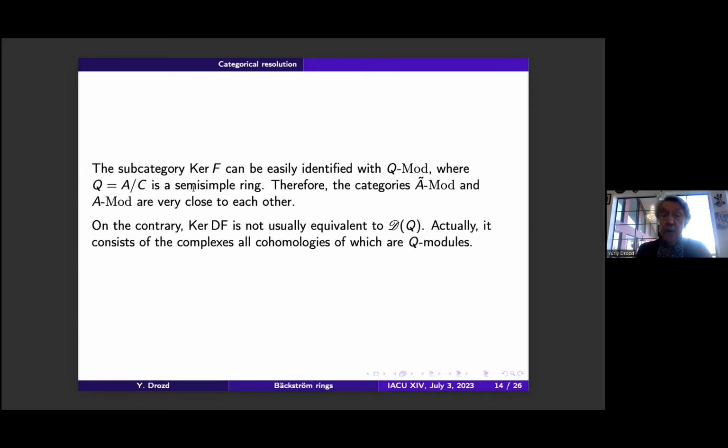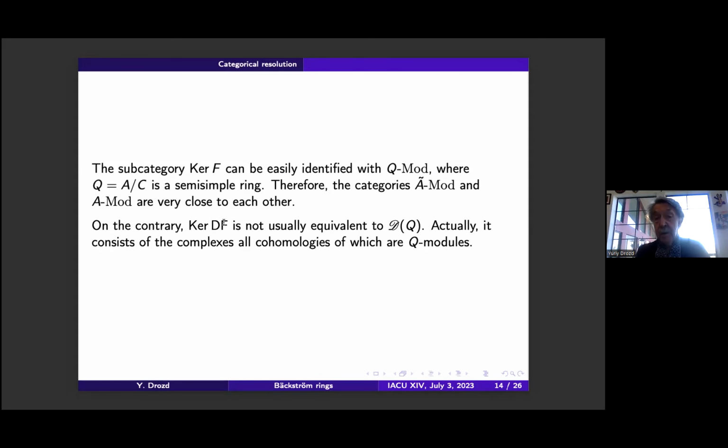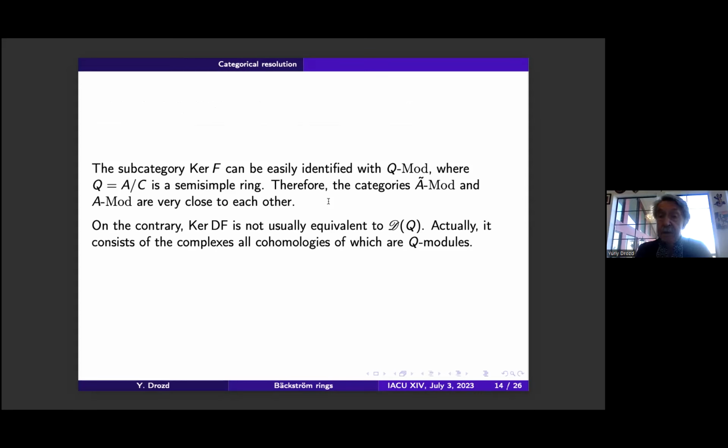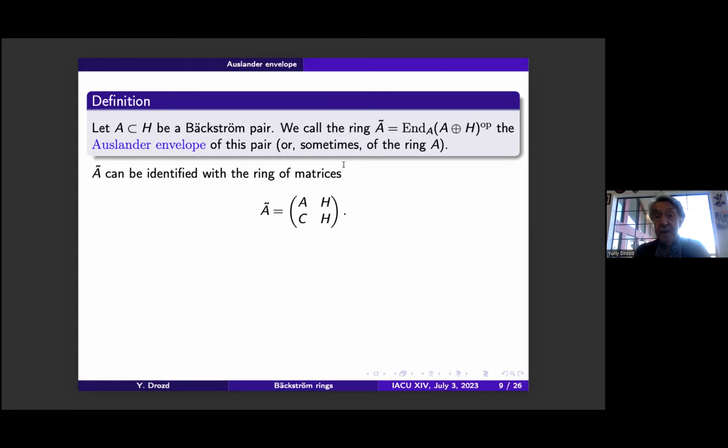On the contrary, if we consider derived categories, it is not the same. The kernel of DF is not usually equivalent to the derived category of Q-modules. So it consists of complexes such that all cohomologies are Q-modules, but it is not the same. It is very interesting. There is another recollement diagram arising from another functor, the functor G, which is constructed just like F, but we consider the second column, this one.